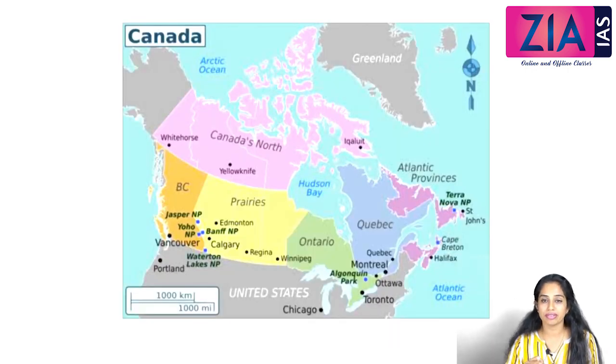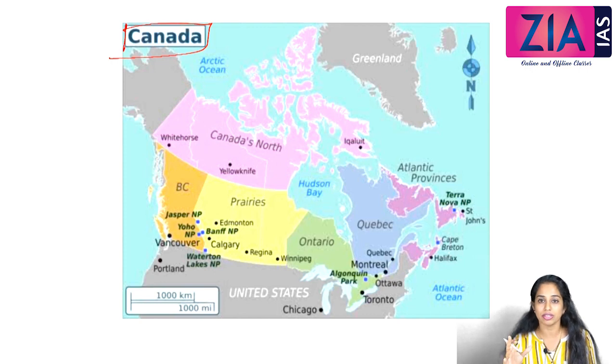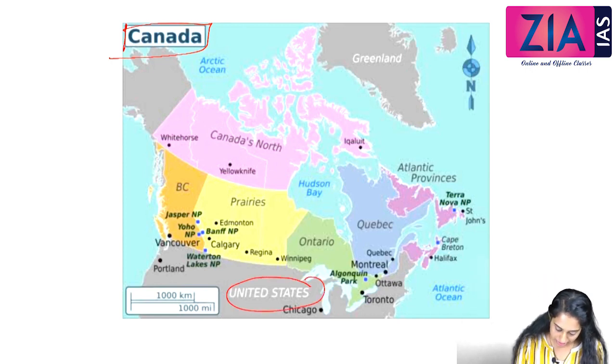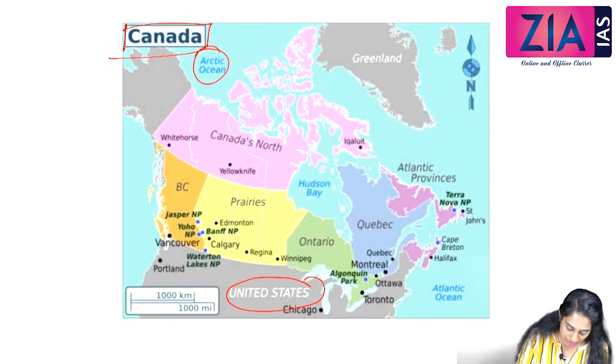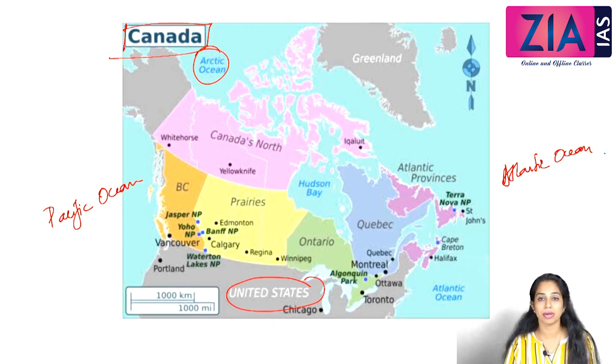This is a precise picture of Canada. So first we'll deal with the country called Canada. Canada, as we have discussed, is on the northern part of North American subcontinent. North of Canada, we can see Arctic Ocean. South of Canada, we can locate United States. Towards west of Canada, we can find Pacific Ocean. Towards east of Canada, we can locate Atlantic Ocean. Okay, these are the 4 different boundaries or 4 different directions of Canada.